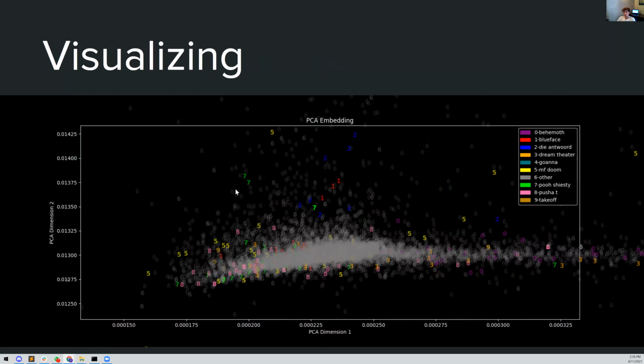Now, in doing the accuracy scores, I noticed that certain artists were getting predicted accurately more often than others. So I wanted to do some unsupervised learning on this to figure out why that was happening. In doing so, I used PCA and I plotted the first 2 dimensions. The artists that have the top 10 accuracy of predictions are labeled. Everybody else is labeled as other. And as you can see, these artists that are predicted correctly more often are more on the outskirts of this cluster, which signifies that they're more distinguishable from other artists in terms of their lyrics.